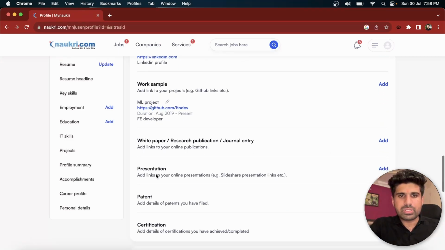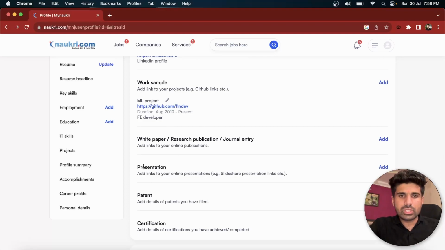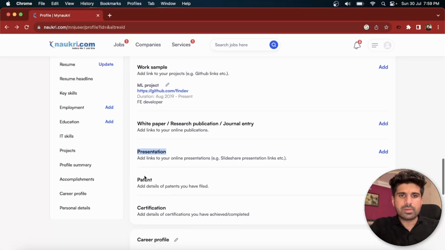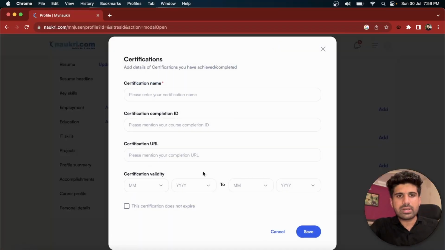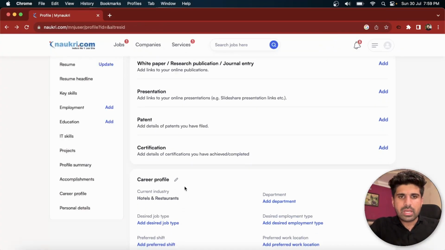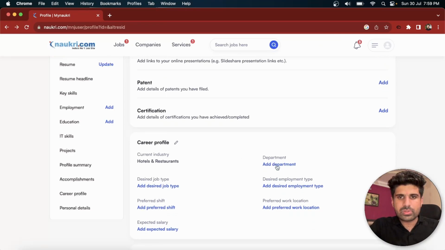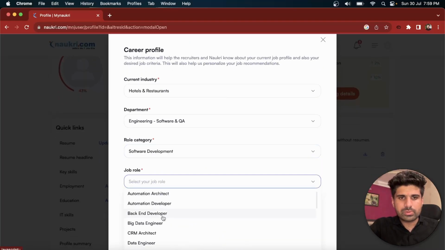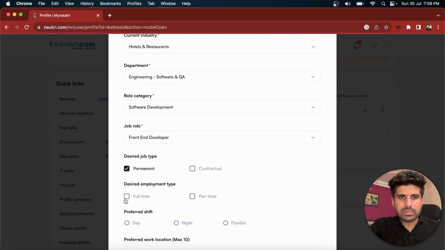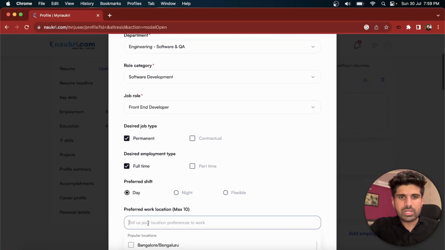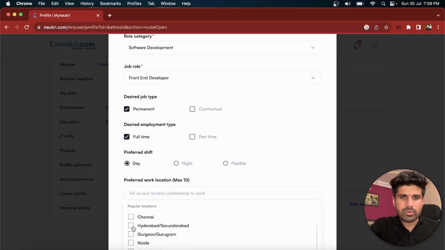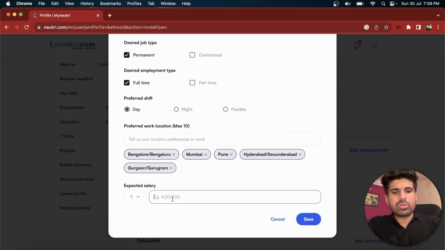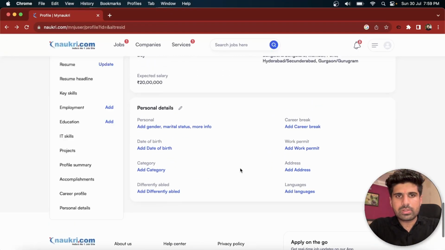You can also add a research paper if you have any, or any presentation, patent, or any certification you have done of any kind of course, you can always put it here. And here you have the career profile, so you can add your department or anything which you want. So software development, job role front-end developer, permanent, full-time, day shift, and your preferred location. Just click on whatever location looks good to you, and that's it. Then enter your expected CTC and save. And here you can see all the sections are completed.